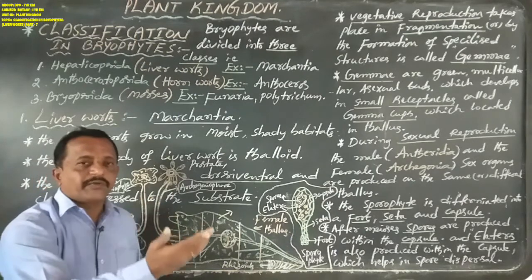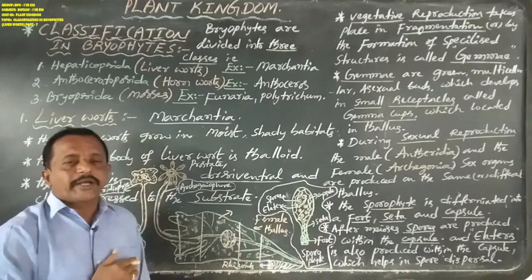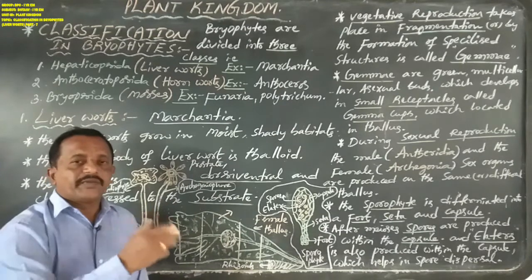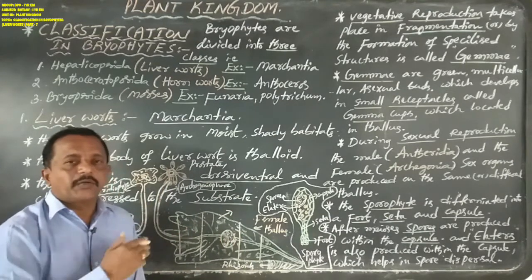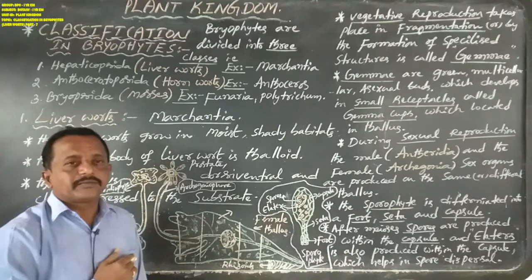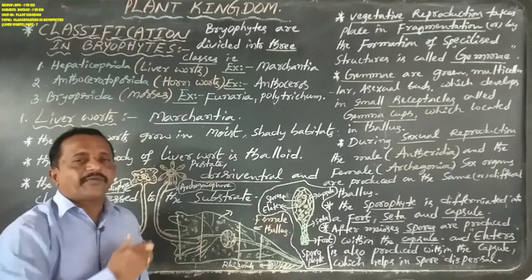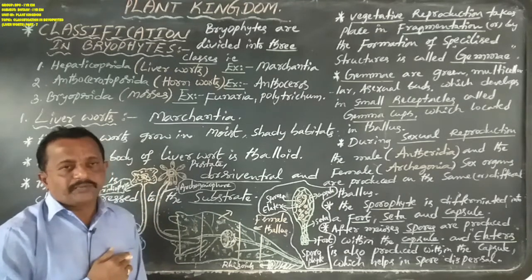So the fusion of antherozoids with the egg cell within the archegonia forms one diploid zygote.